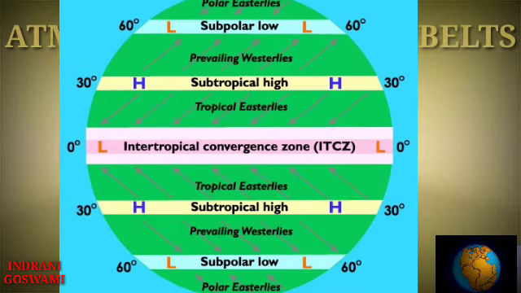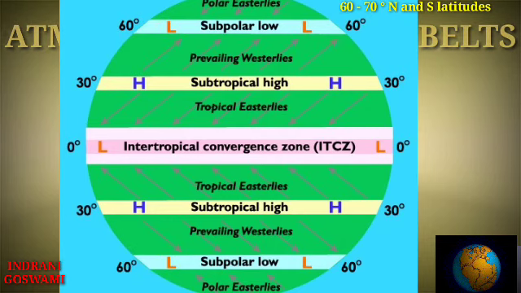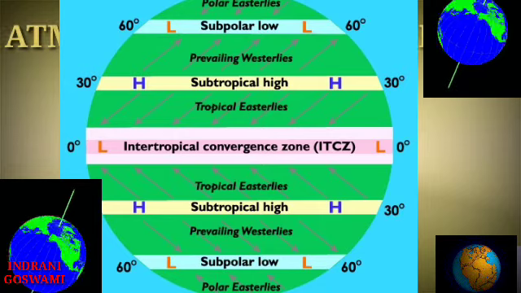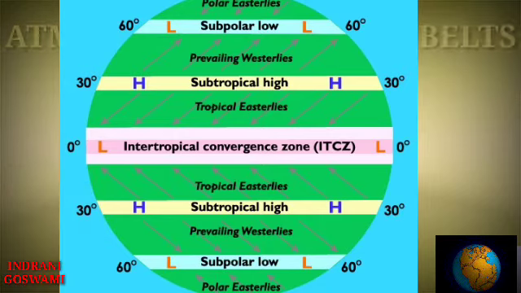Now the third one is the circumpolar low pressure belt. First look into the range of this belt. It is located between 60 degree to 70 degree in each of the hemispheres, north and south. Why is the atmospheric pressure really low over this region? Because the speed of rotation of the earth is very high over this subpolar region.